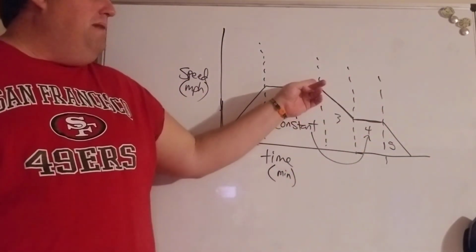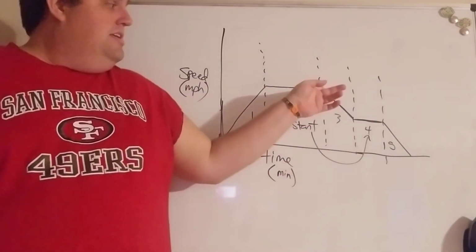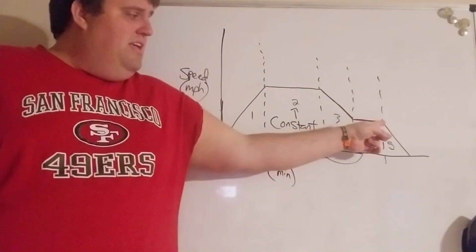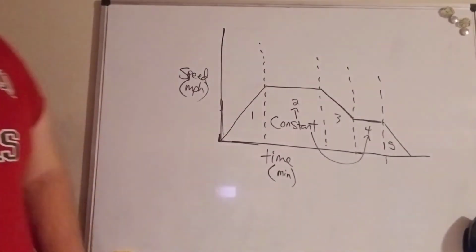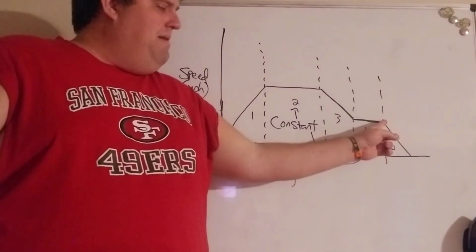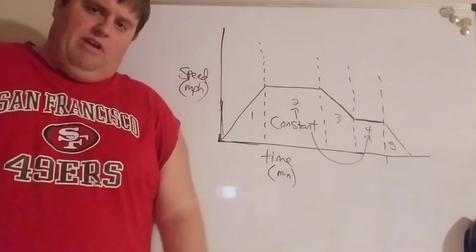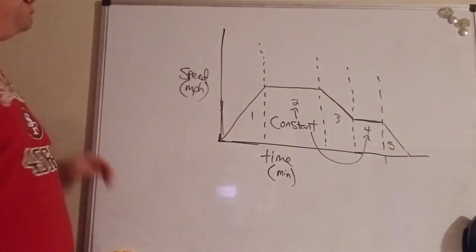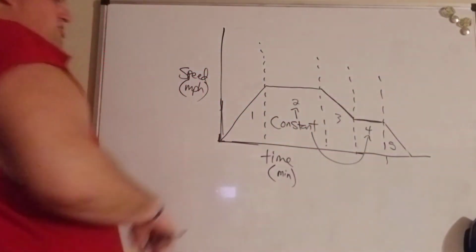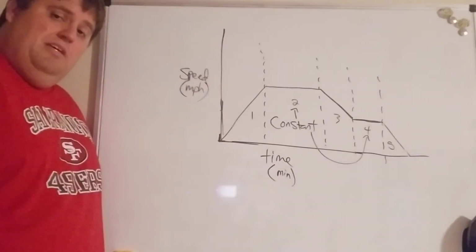So maybe my speed limit changed from 65 to 45. I decreased constantly till I got to 45, cruised at 45, and then notice in interval 5 here, we are decreasing kind of sharply. So maybe I'm arriving at my destination and I had to throw the brakes on, and now I'm there. And I'm stopped. Notice that I went all the way back down and touched this line, which means my speed is 0. So I could say now my car is stopped.